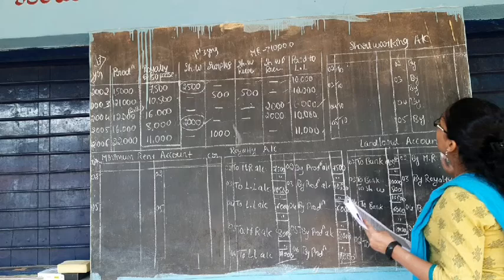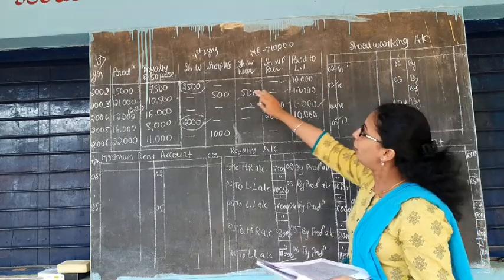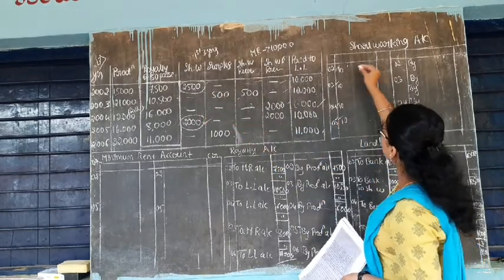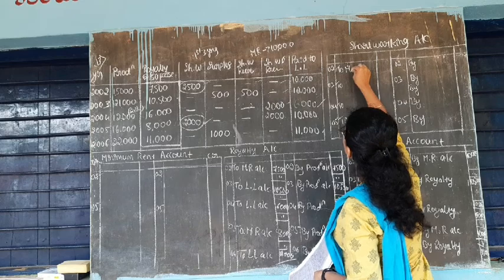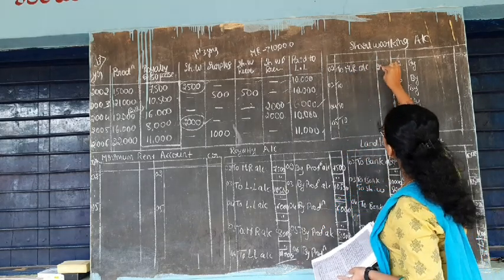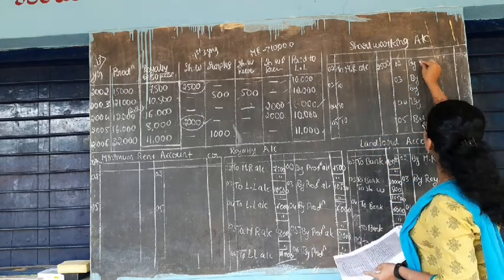So now, first entry in 2002, how much is the short working? 2,500 rupees. Here also, when there is a short working, you have to write to minimum rent account of 2,500.